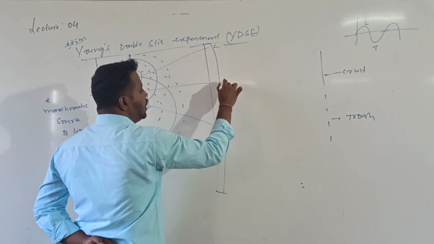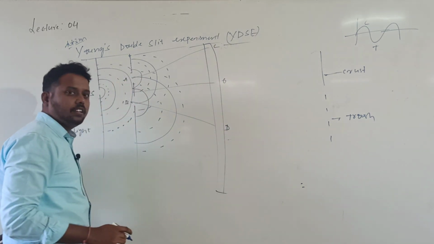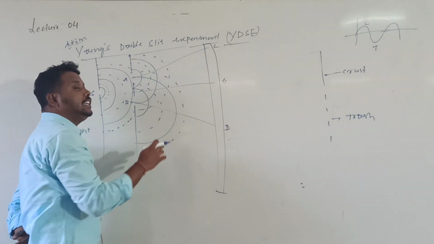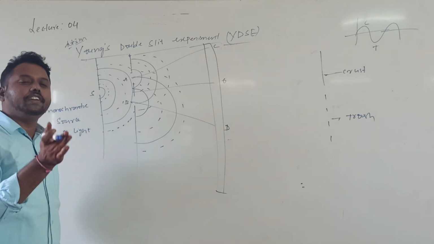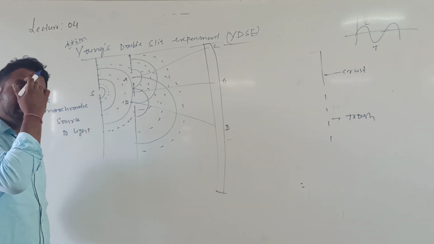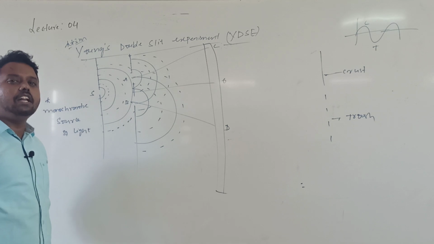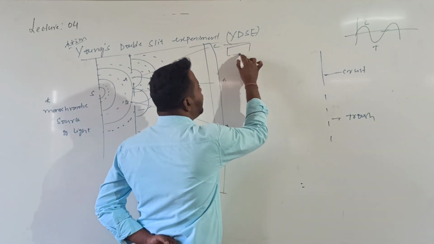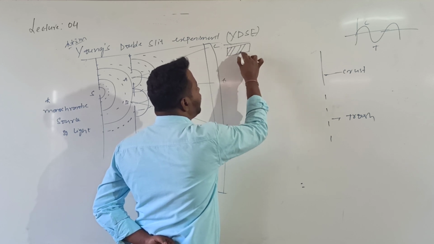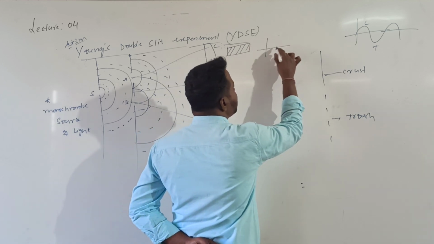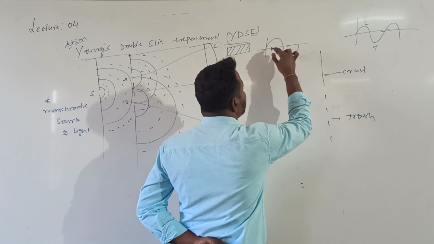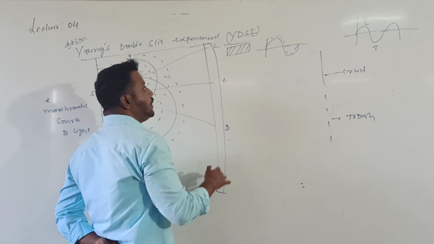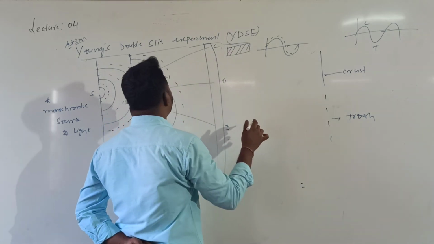Let us call this C, this O and this D. For example, at point C, if a crest falls over a crest and a trough falls over a trough, then the interference is said to be constructive. Whenever interference is constructive, if I develop this photographic plate, I will get a bright band. This means the waves are superimposed in such a way that the crest of one wave exactly falls over the crest of the other wave. So here I will get, for example, one bright band.